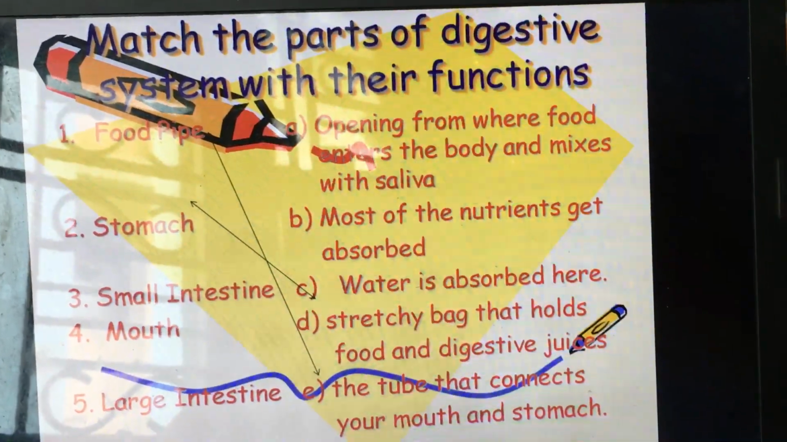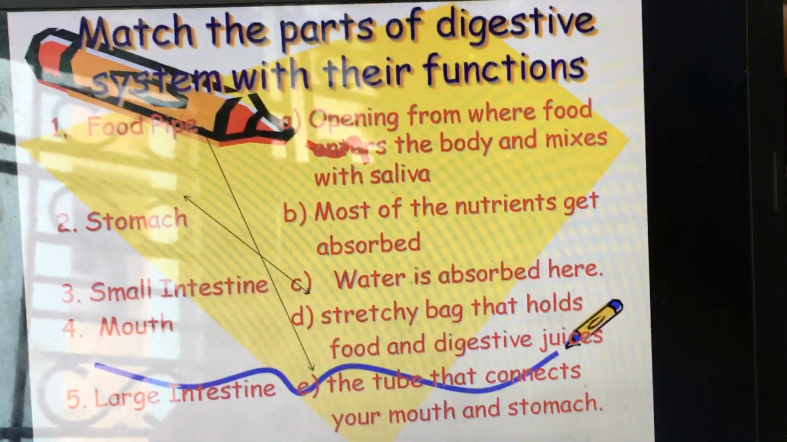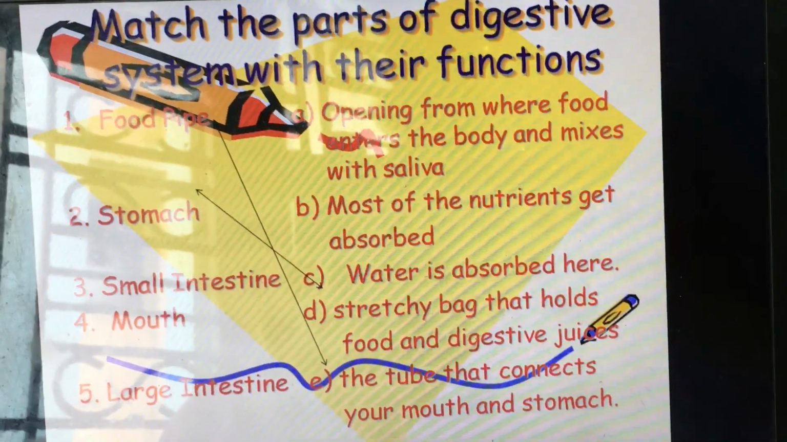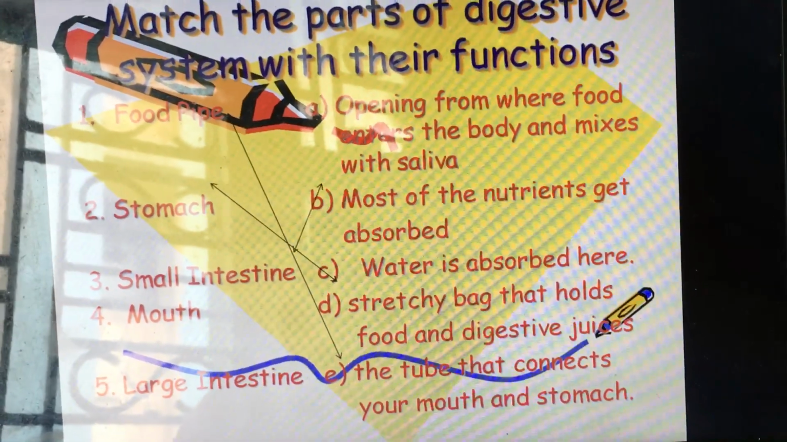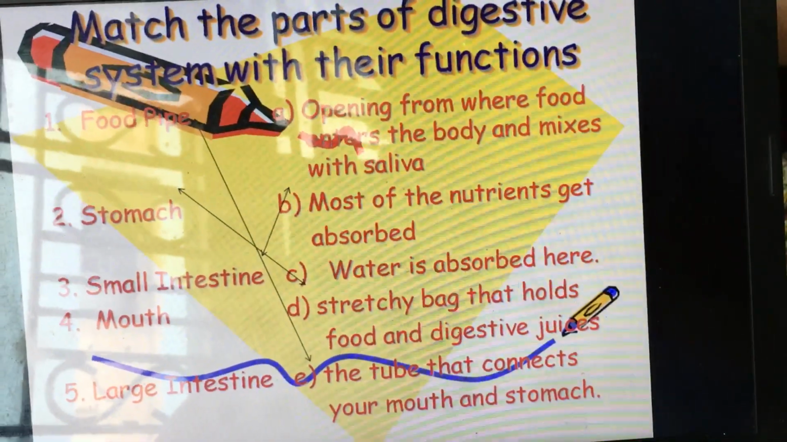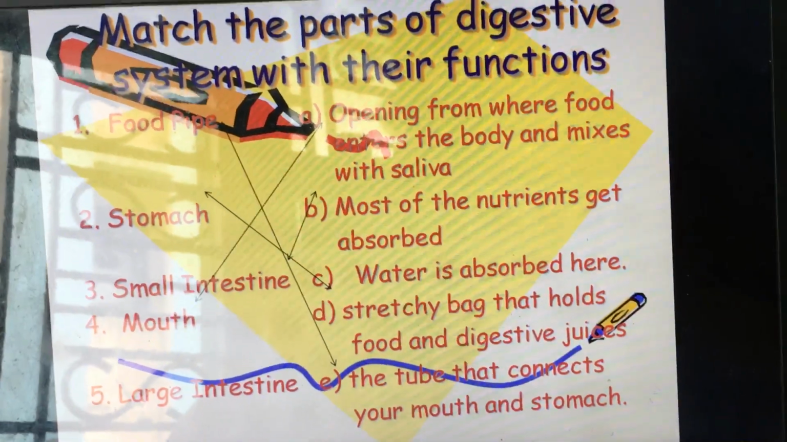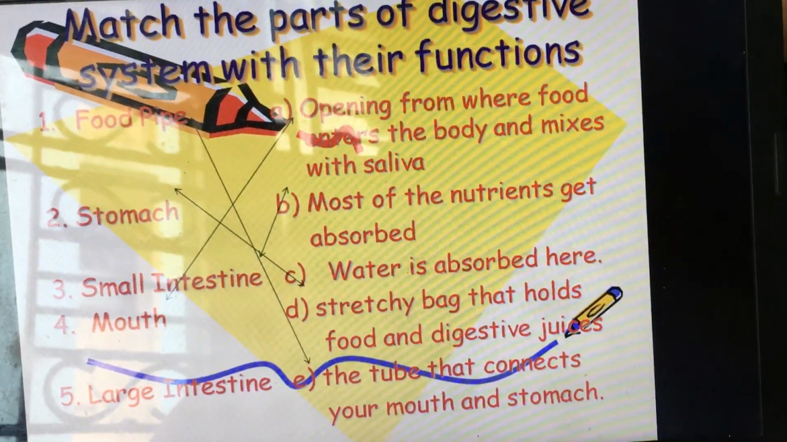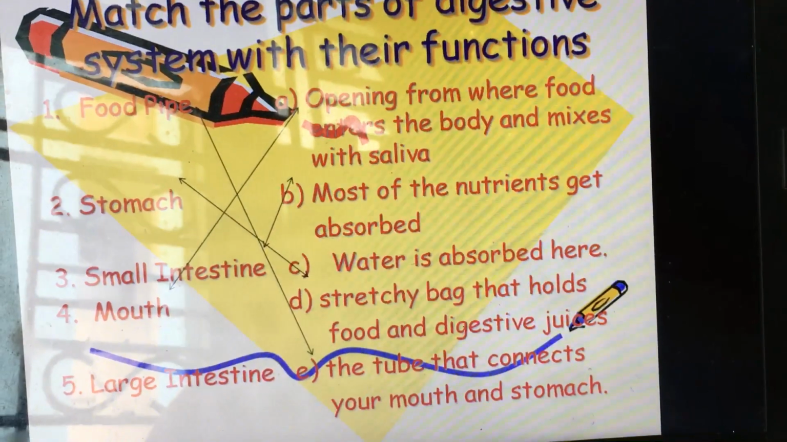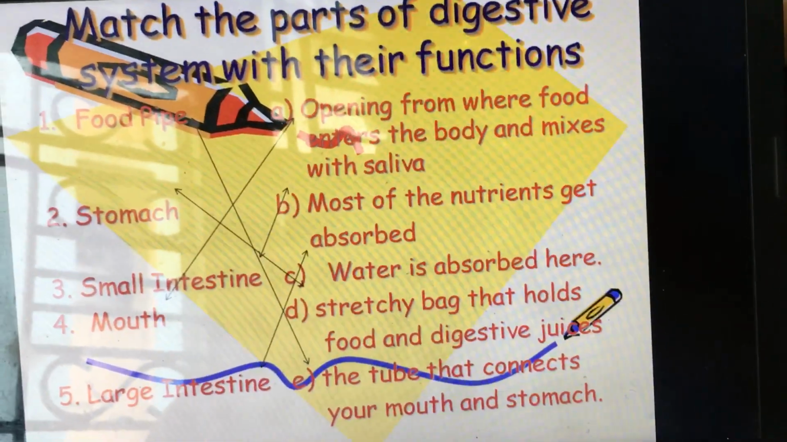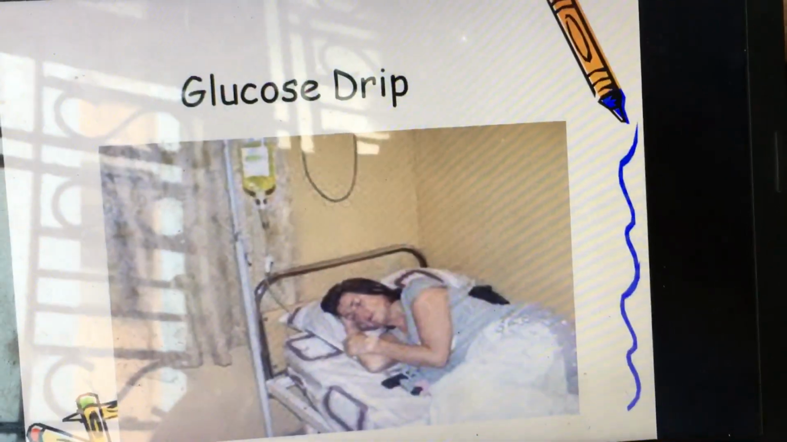Stomach, stretchy bag that holds food and digestive juices. Small intestine, most of the nutrients get absorbed. Mouth, opening from where food enters the body and mixes with saliva. Large intestine, water is absorbed here.